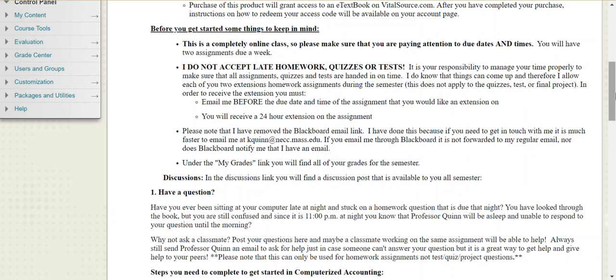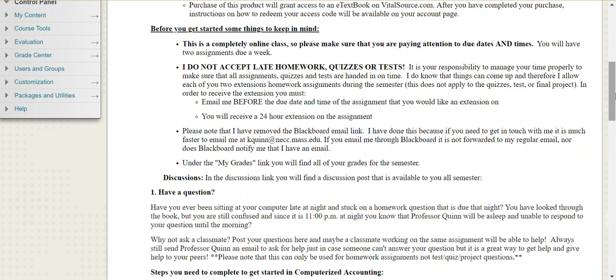It feels like sometimes every class has something due on the same day or in the same week. So I do allow you 2 24-hour extensions on homework assignments only. So this does not apply to the quizzes, the tests, or the final project. So only the end of chapter questions or end of chapter problems can you get an extension on. In order to receive that extension, you have to email me before the due date and time of that assignment. So if it's due at 11:59 on Wednesday evening, you have to email me before that due date and time. Simply ask for the extension and on what assignment you'd like the extension, and you will receive that 24 extra hours to complete it.